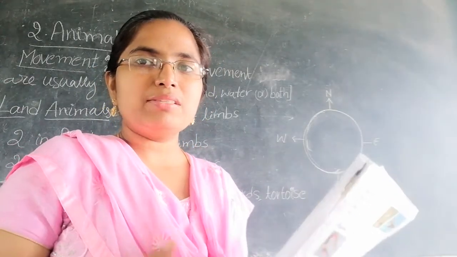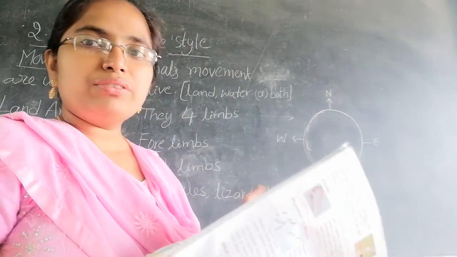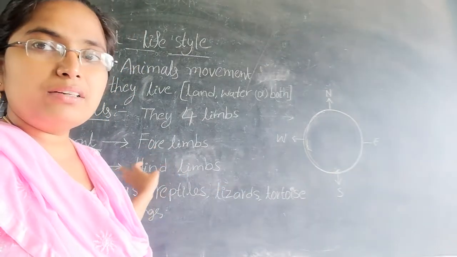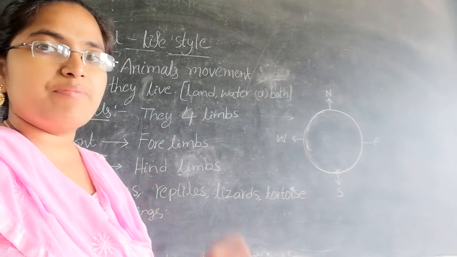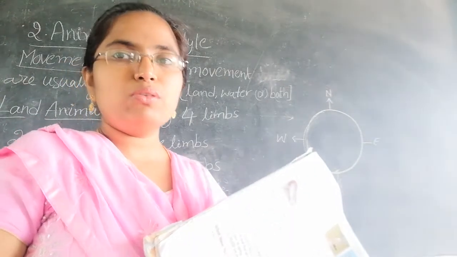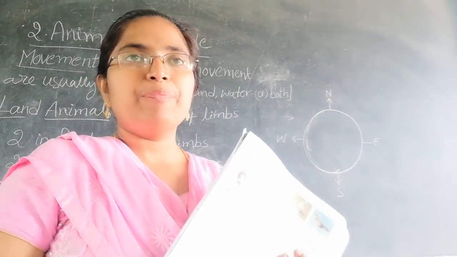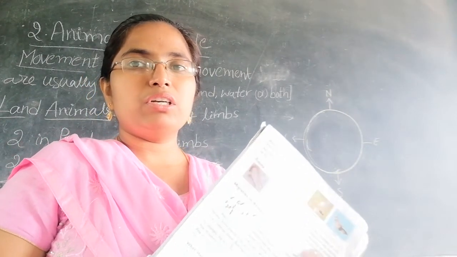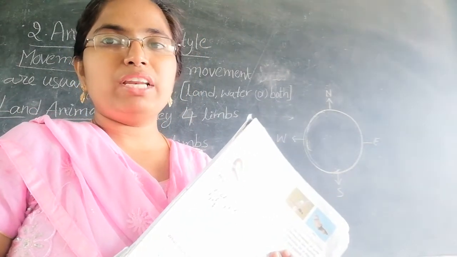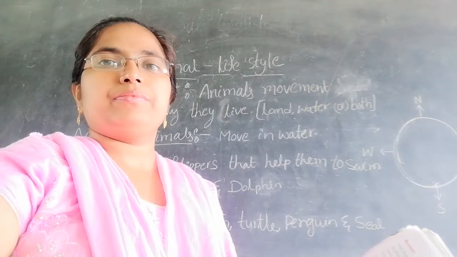But animals have only four limbs also. Two in front, what are they? The forelimbs. Behind, two limbs, what are they? The hind limbs. It's enough. So reptiles have small limbs, so they move from place to place very slowly. Land animals like cats, dogs and horses have four limbs, so these animals can move very fast. Next are aquatic animals.